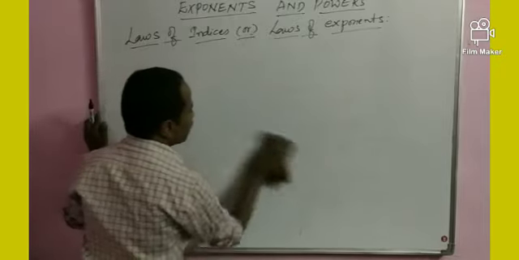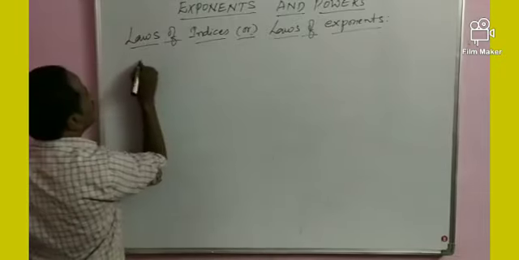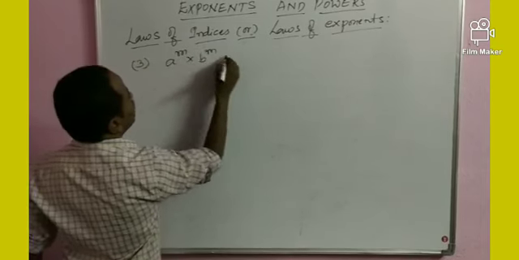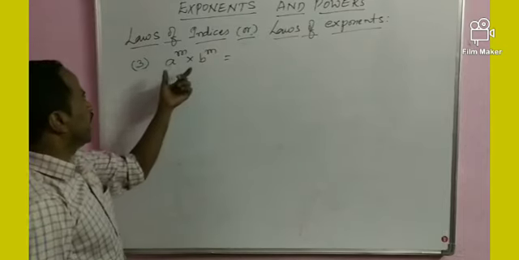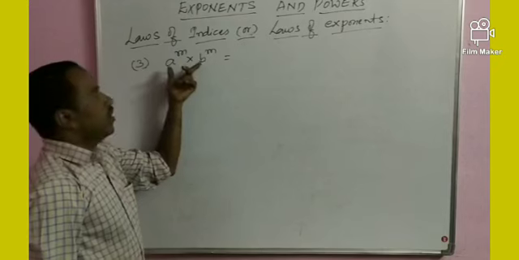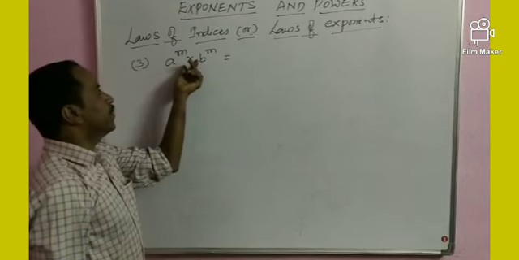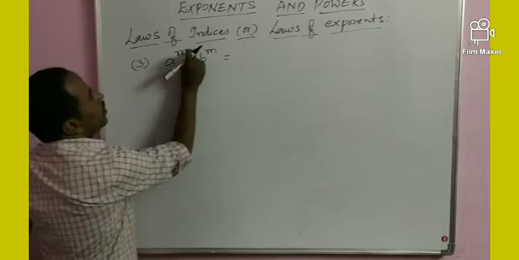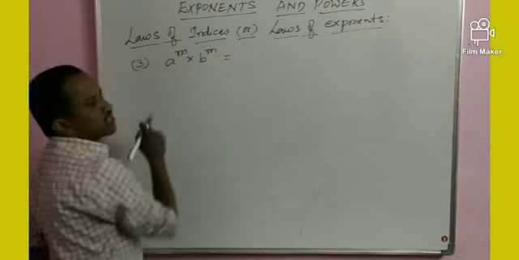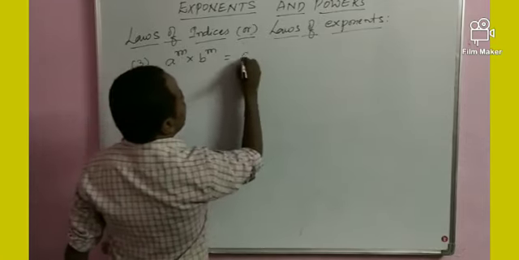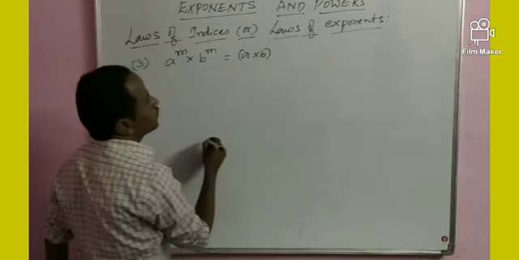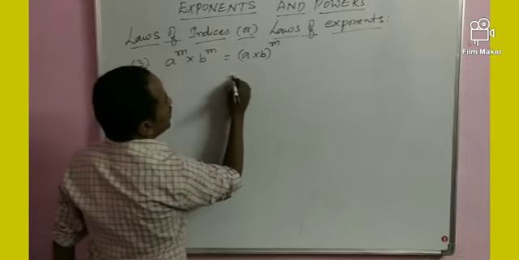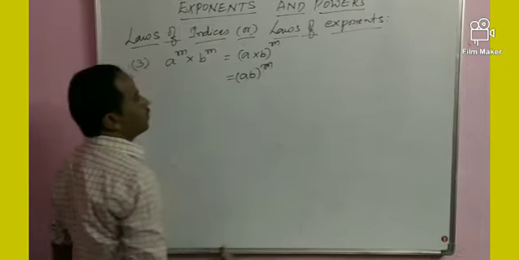Third law. A power m into b power m. Listen, my dear students. Here, bases are different. Into is there between the two exponents. But what do you observe? Powers are same. At the same time, bases are multiplied. Power is same. That means ab whole power m.